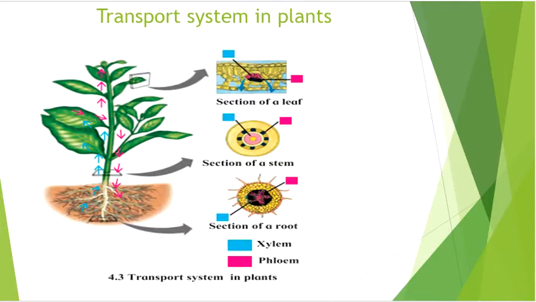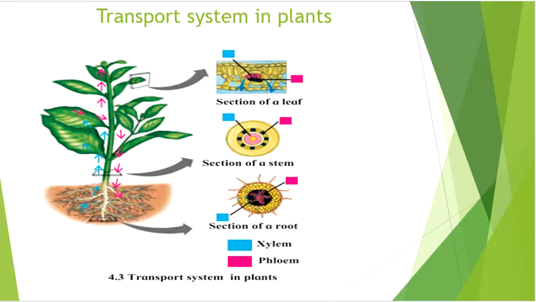Let's study the transport system in plants. The transport system in plants includes the xylem and the phloem. Wherever there are blue arrowheads, those are the direction in which the xylem conducts materials like minerals and water inside the plant body.